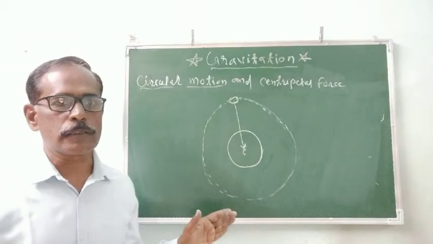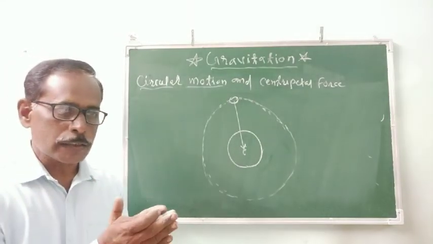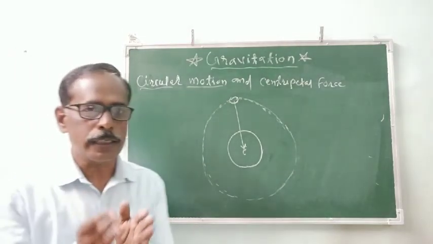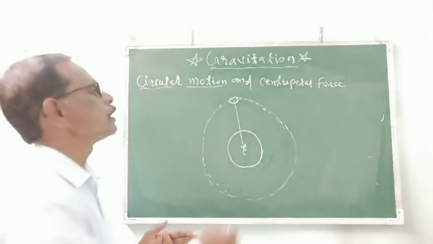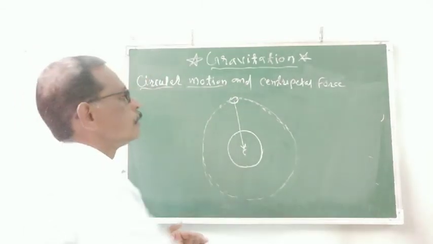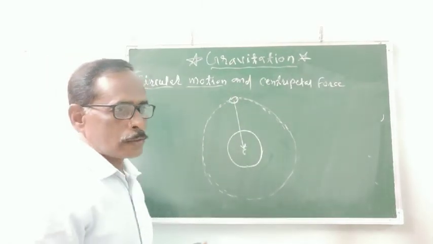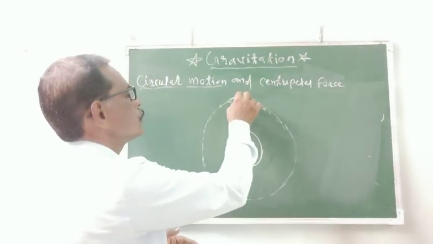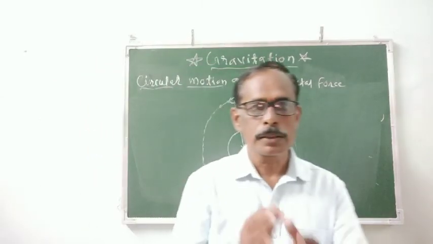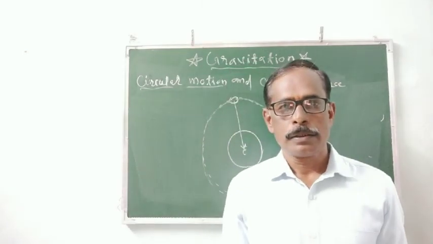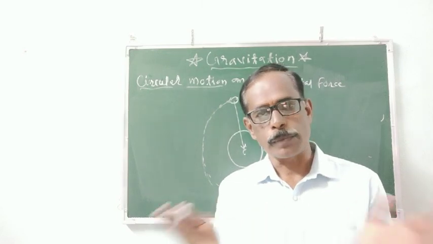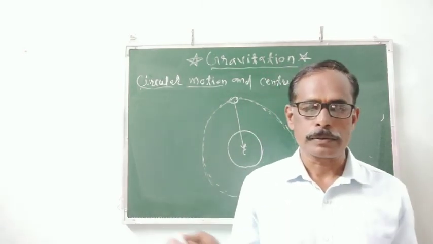Due to that gravitational force, which acts as the centripetal force for the moon, that is, the gravitational force acting on the moon by the earth, the moon rotates in a circular path around the earth. Suppose the force acting on the moon by the earth stopped. What would happen? Think about it.